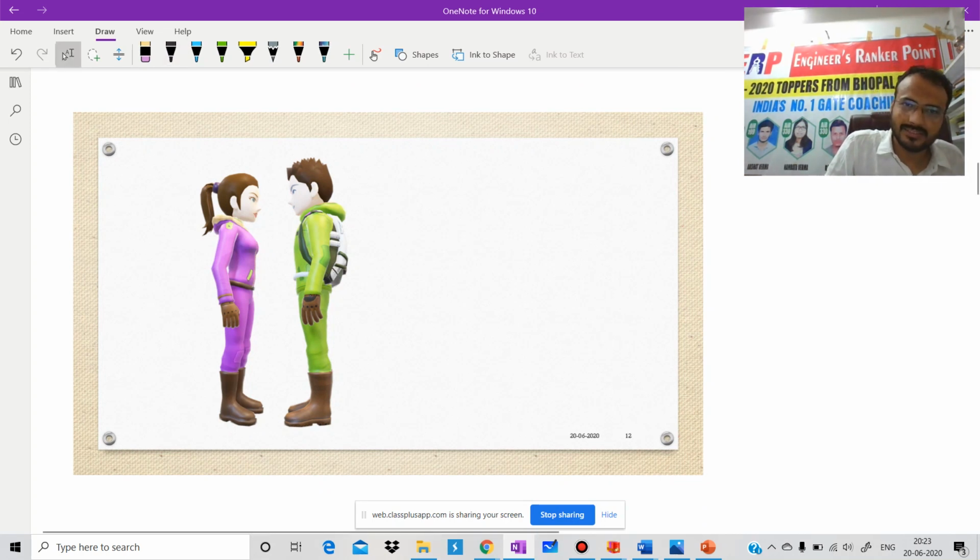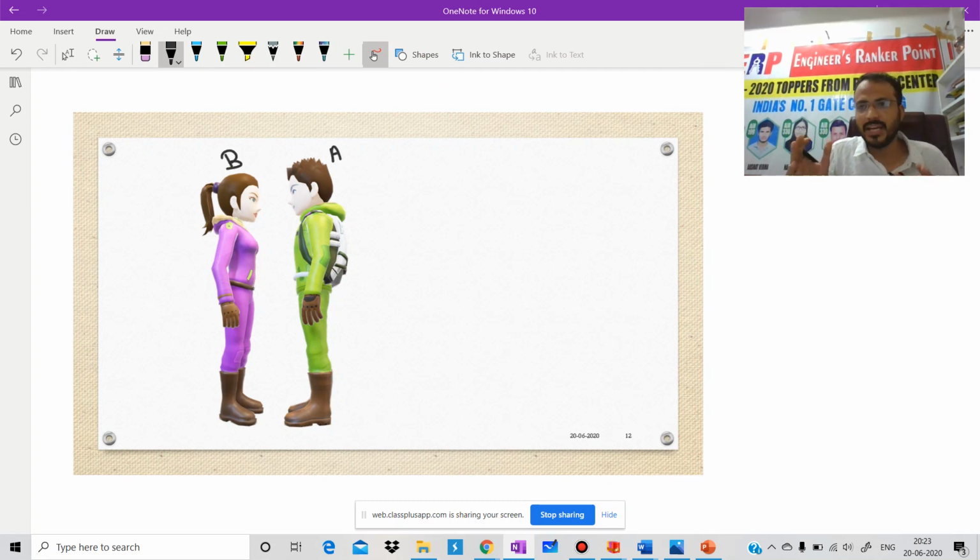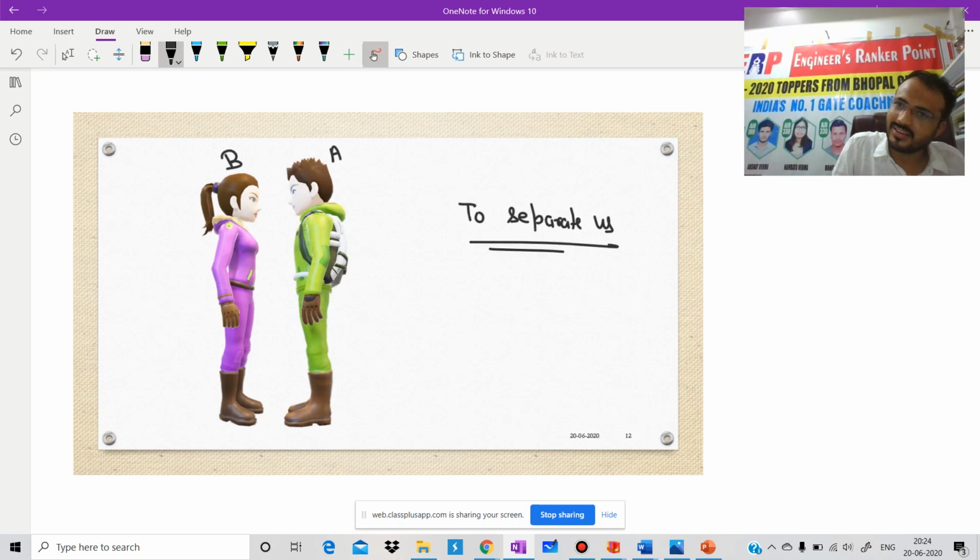Now you are A and she is B. Is it clear? Now what is the others' target? It was our target to get close to each other, but the others' target is to separate us. Then we need to separate them.